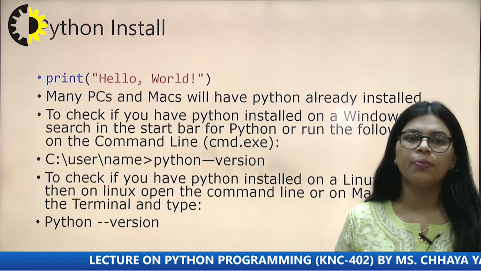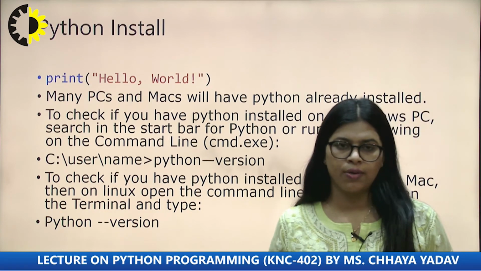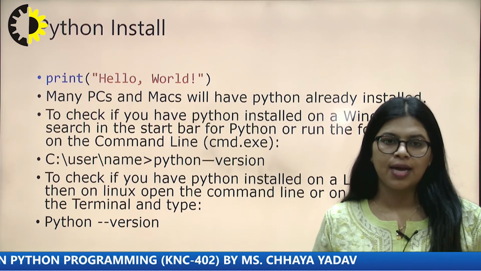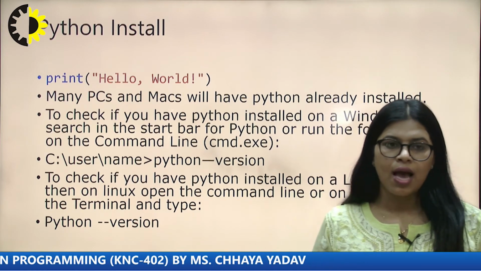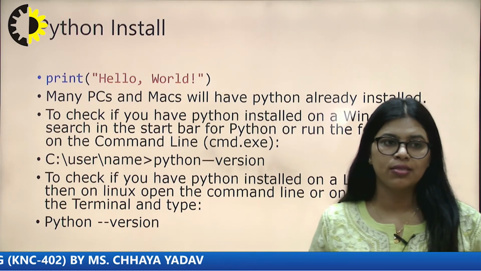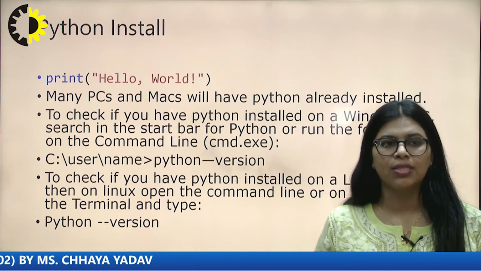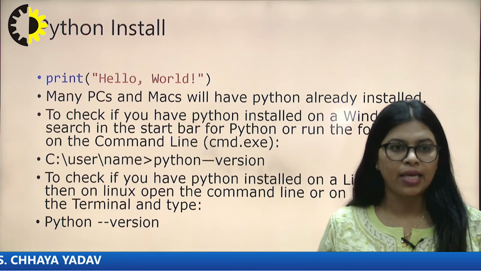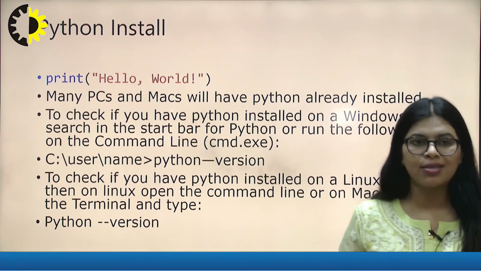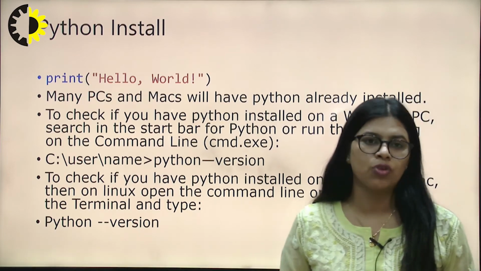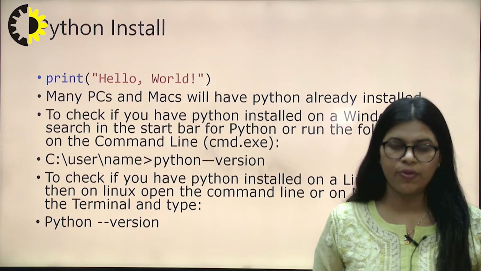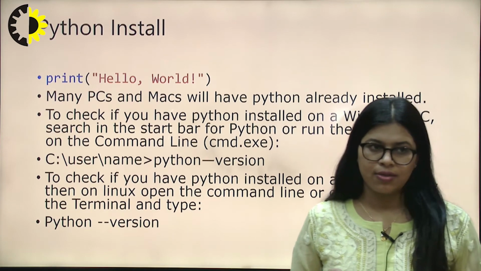The command prompt will open on your system, which is a black colored window, and you can search by the command. This is the user name, then python --version. If you write this command, then Python is already installed on your computer, and the version will be shown on your screen.